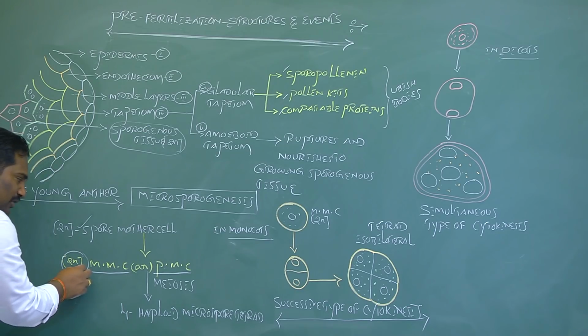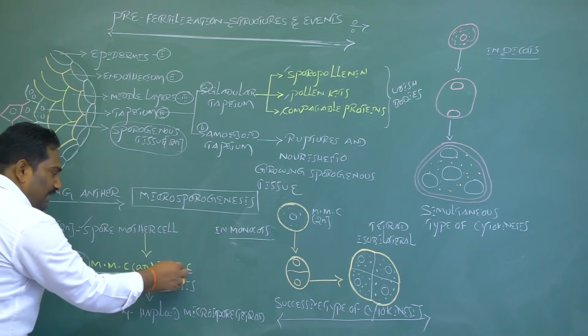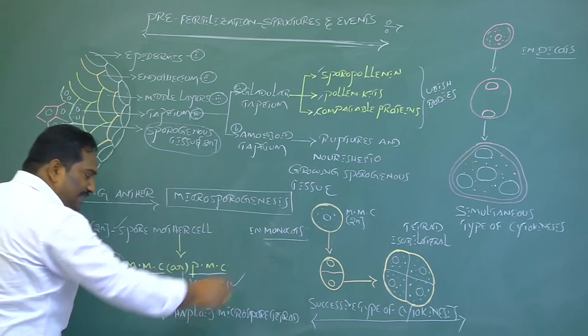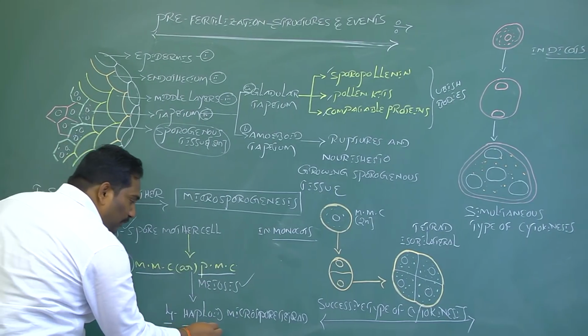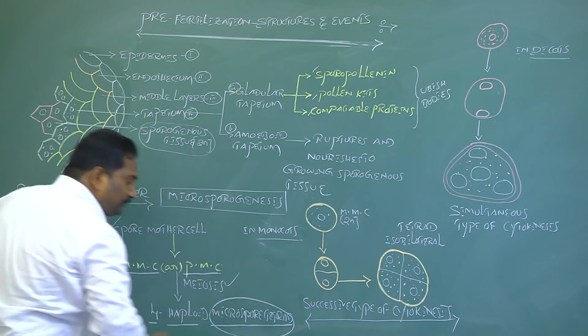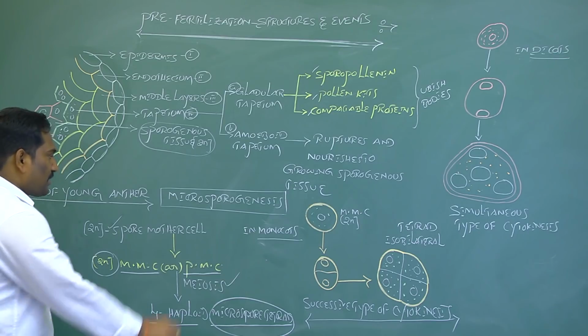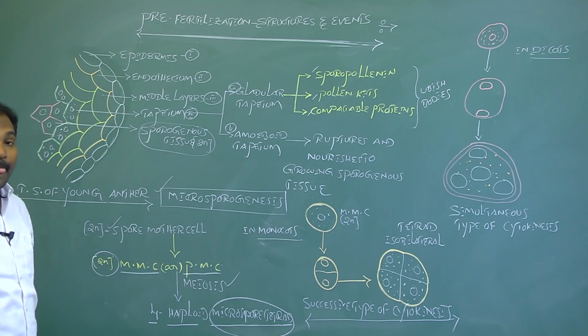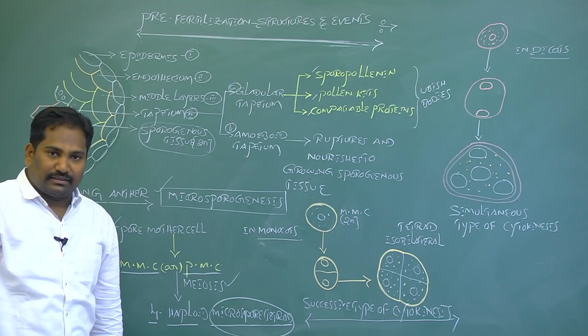Now this diploid microspore mother cell, MMC, or pollen mother cell, PMC, undergoes meiotic cell division and produces 4 haploid microspores, or a microspore tetrad. This phenomenon is called microsporogenesis.